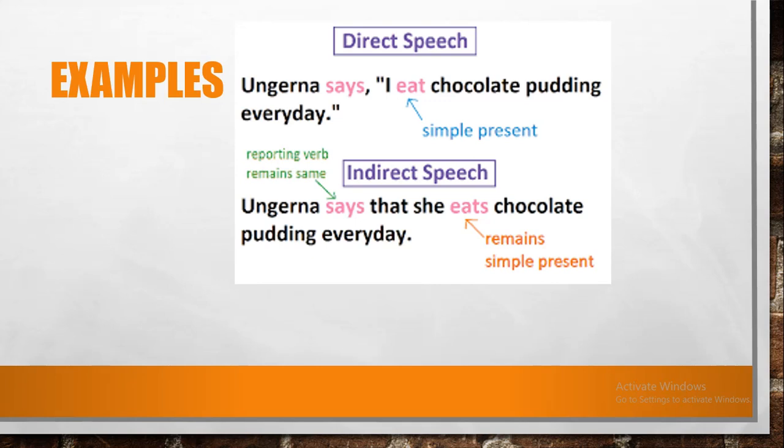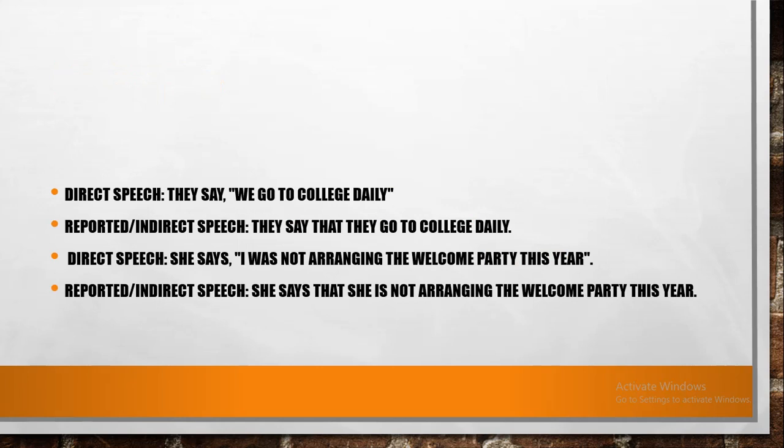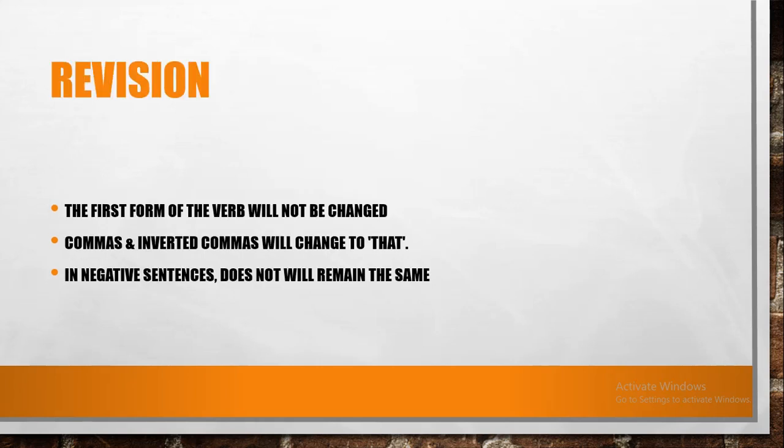So we're going to put she eats chocolate pudding every day. Now, there are some more examples too. Direct speech, they say, "We go to college daily." They say that they go to college daily. Direct speech, she says, "I am not arranging the welcome party this year." In indirect speech, she says that she is not arranging the welcome party this year.